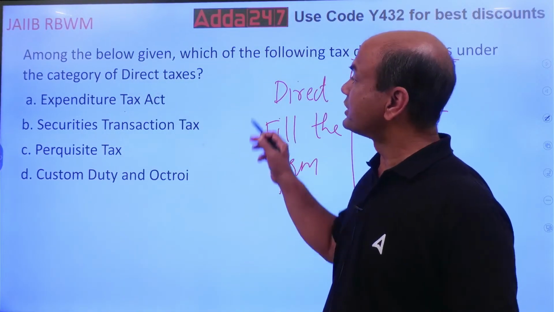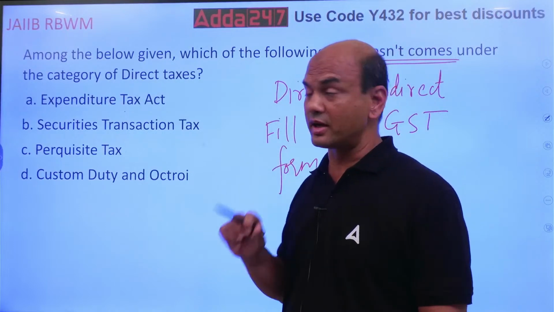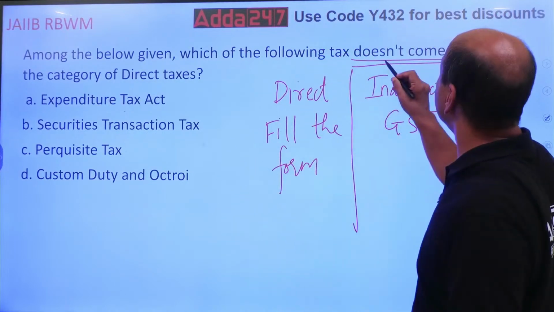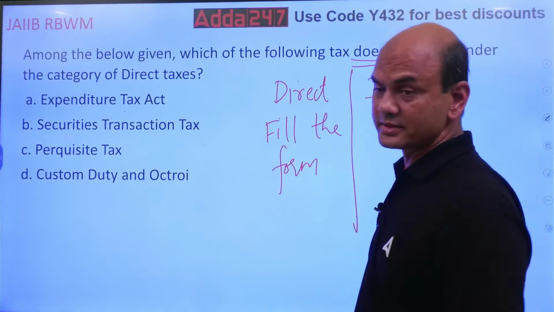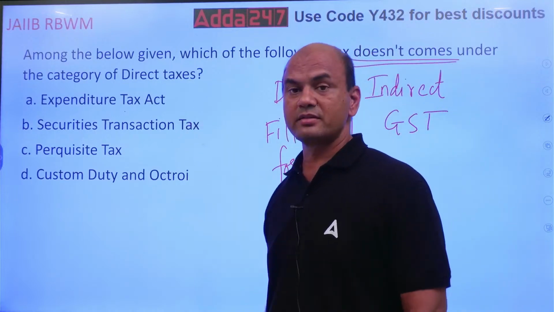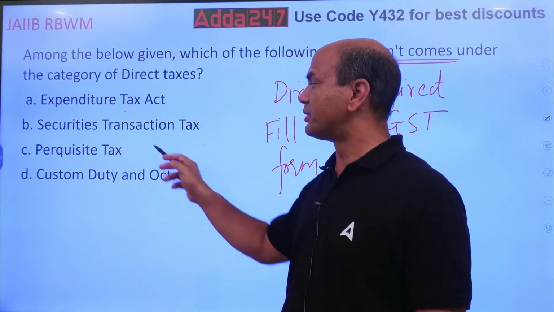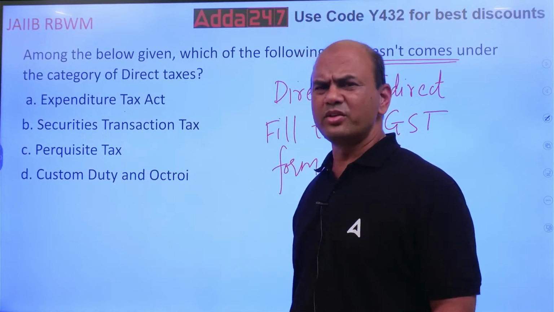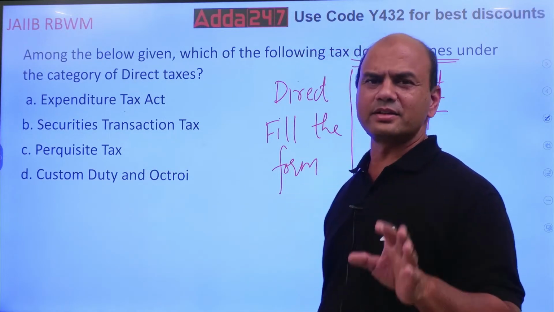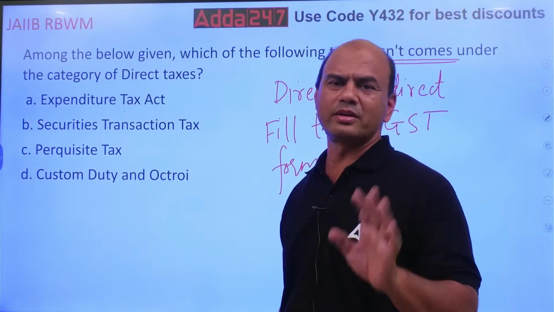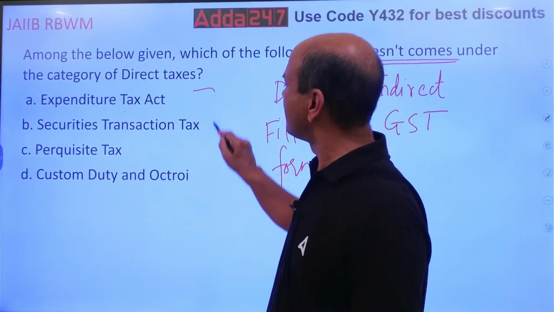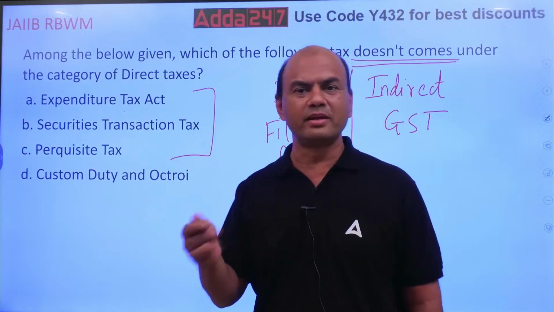So which of them is not? The question over here is which doesn't come under the category of direct taxes. Expenditure, securities, perquisite, and customs. Even if you don't know the answer, you note something over here. All these three are related to the common person, you and me.